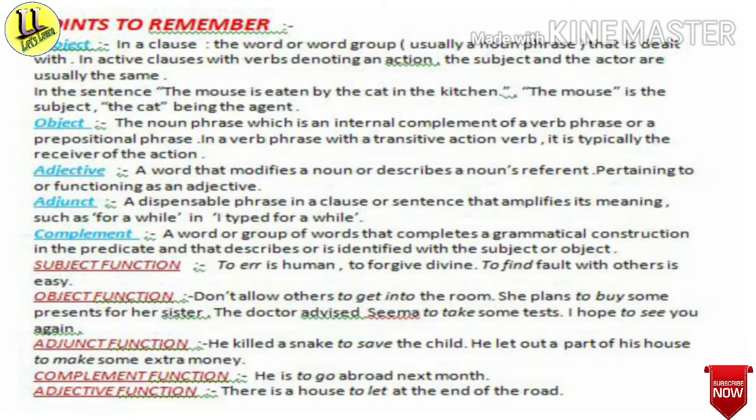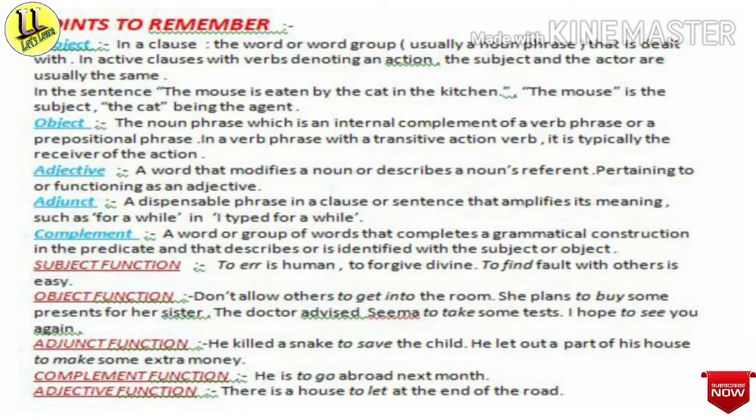Then about adjunct function. He killed a snake to save the child. To save is the adjunct. He let out a part of his house to make some extra money. To make is the adjunct. Then complement function. He is to go abroad next month. Here to go is the complement because without using this we can't complete the sentence.